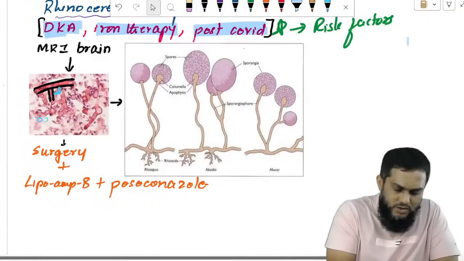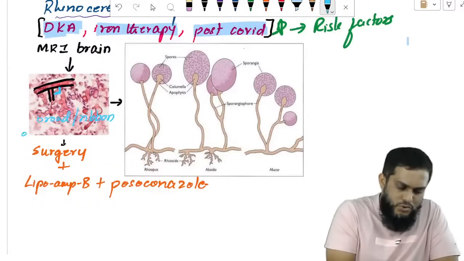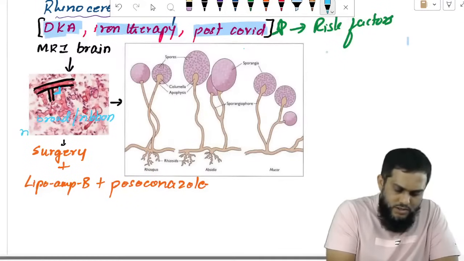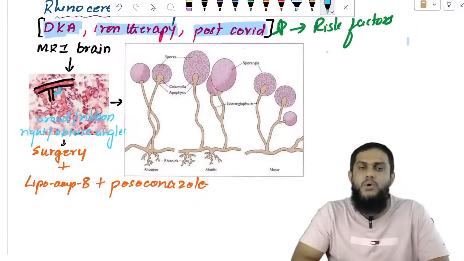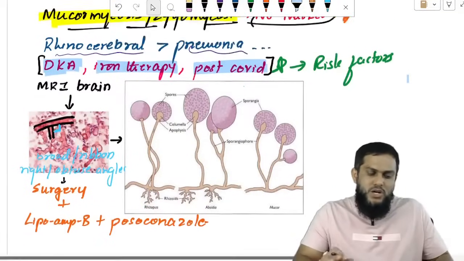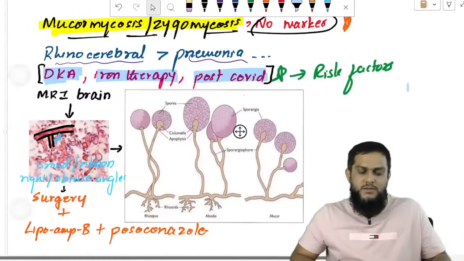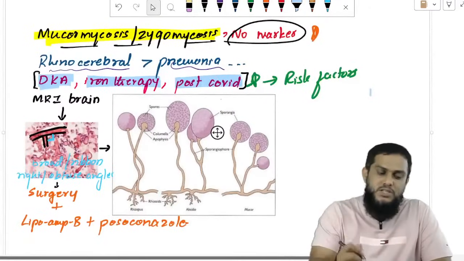Broad hyphae, ribbon-like hyphae, with right angle or obtuse angle branching. You can see the Mucormycetes group of fungi. But which Mucormycetes group of fungi?